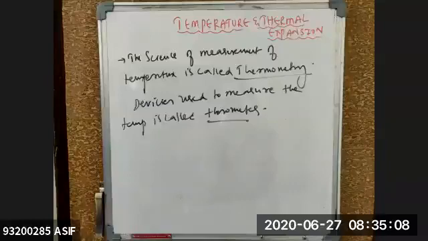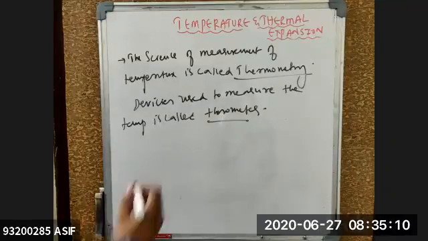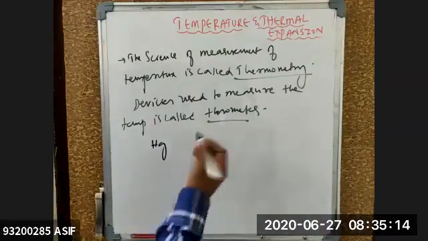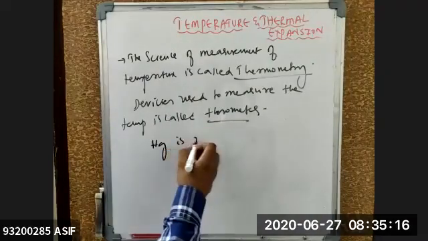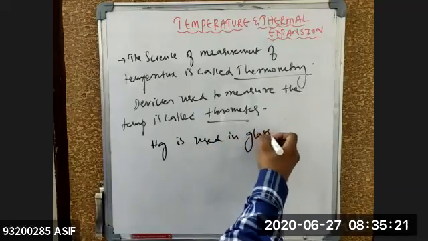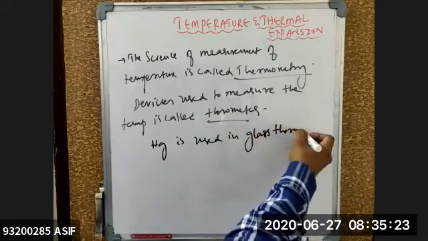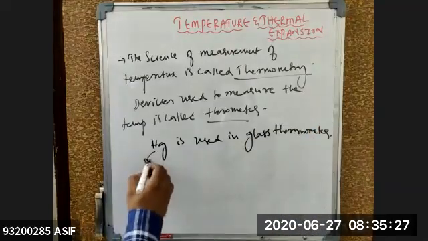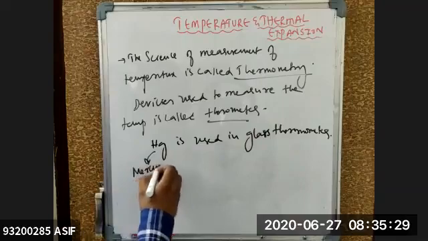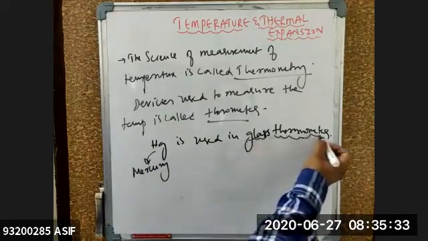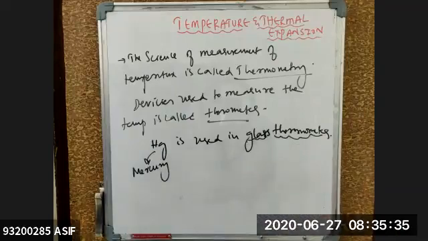So I can write one more point here. Mercury is represented by Hg. Mercury is used in what type of thermometer? Glass thermometer. Hg is nothing but what, beta? Mercury. Mercury is used in glass thermometers, because we need to see it basically. That is the reason we take that into consideration.